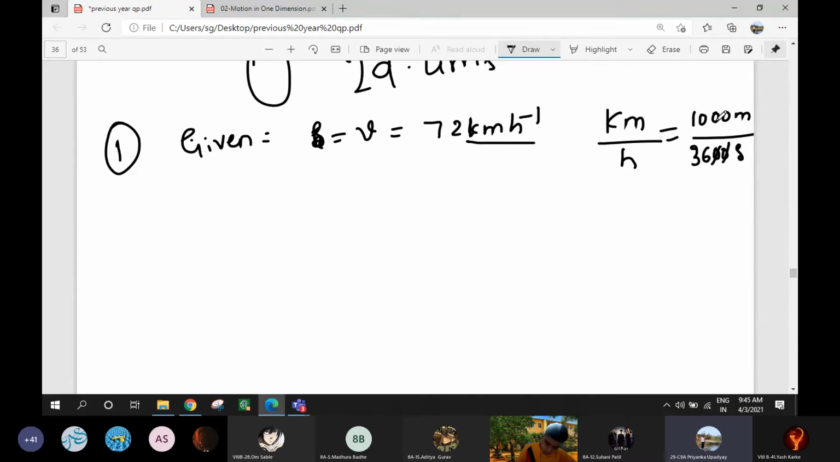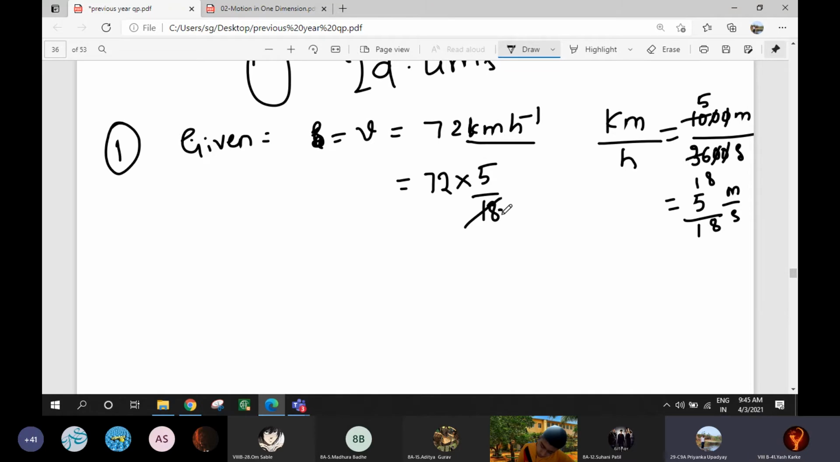Am I correct? Yes, miss. Please write the formula also. Yes, miss, 5 by 18, it is meter per second. Whenever you want to convert kilometer per hour to meter per second, you have to multiply it with 5 by 18. So 18 ones are 18, 4 fives are 20. So your answer is 20 meter per second.